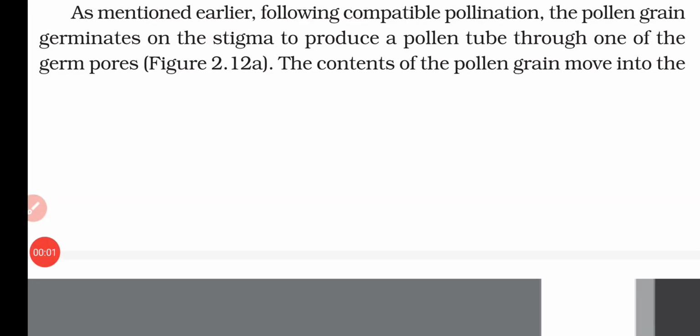Now after completion of pollen-pistil interaction, or the compatible pollination, what will happen? The pollen grain which is present on the stigma will start germinating, and after germination it will produce a pollen tube, and that pollen tube will be produced from one of the germ pores. We all know that the pollen grain has germ pores from where the pollen tube arises, and whatever content is present in the pollen grain will transfer into the pollen tube.